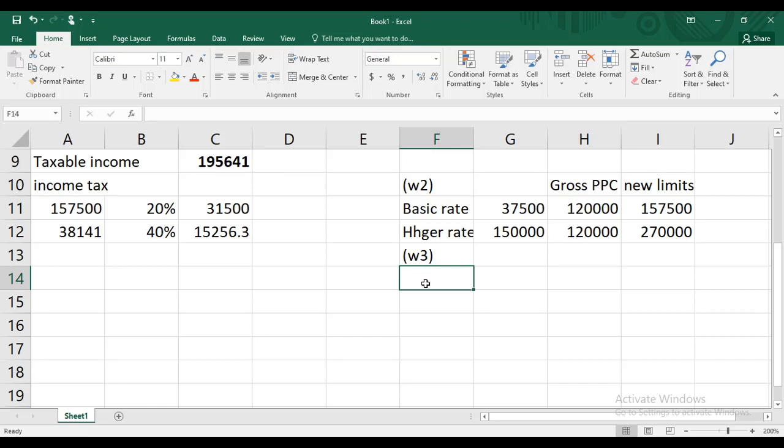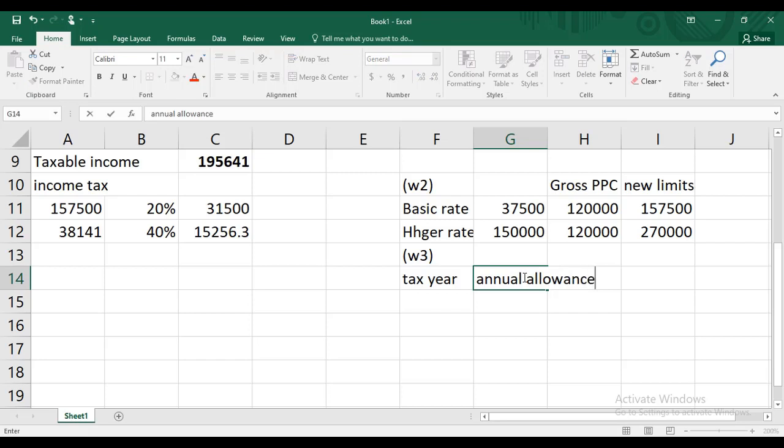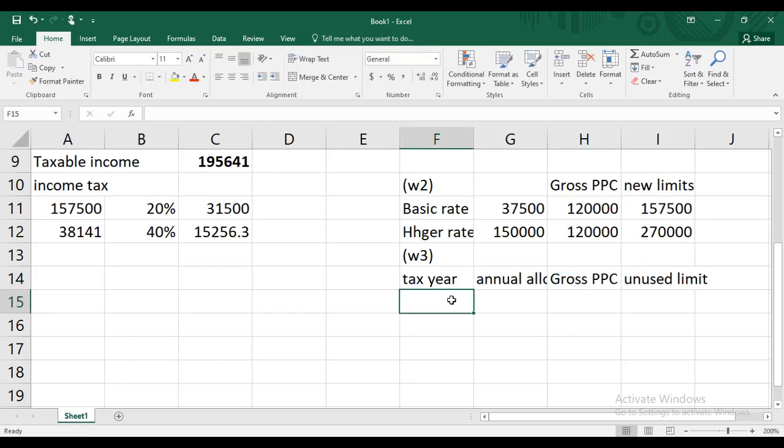So let me write the tax year, annual allowance, gross PPC, unused limit. Okay, tax year is 1819. Annual allowance is 40,000.